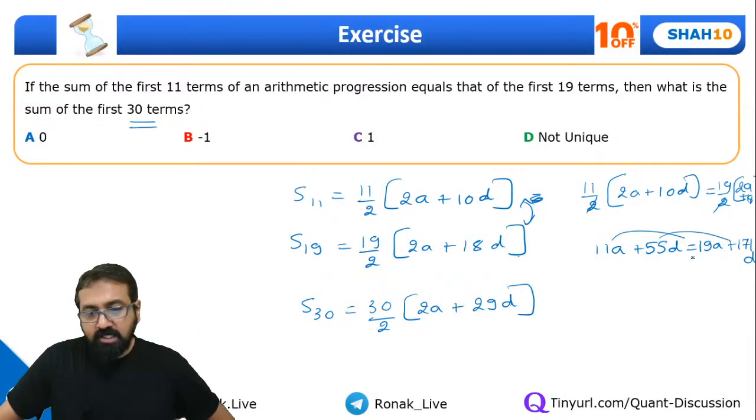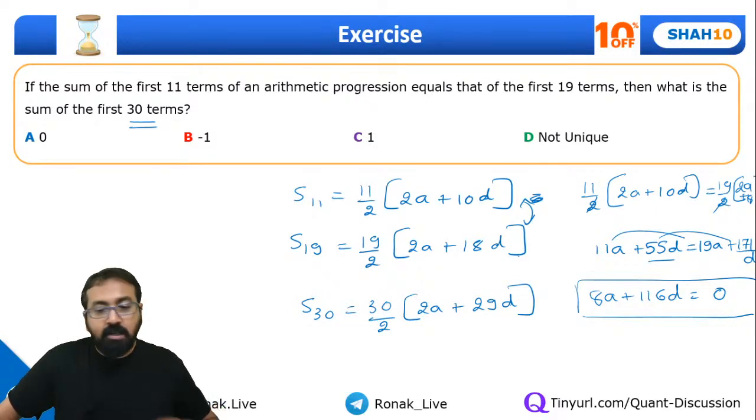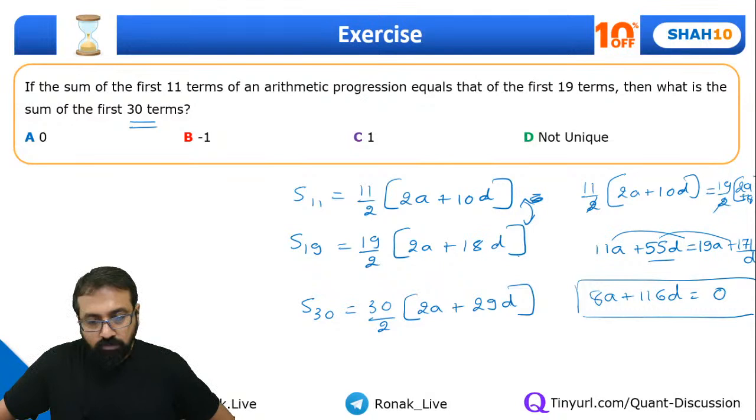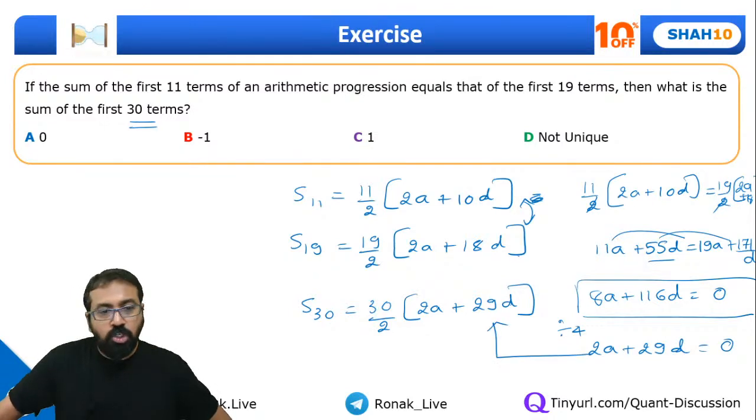So if you take this side, 171 minus 55, what is that? It's 116d, and 19a minus 11a, it's 8a. So 8a, let me write it here once again. 8a plus 116d is equal to 0. This is what we got, right? Let me divide the complete equation by 4, so I'll get 2a plus 29d equal to 0, and that is what we had to find out. So the answer should be 0.